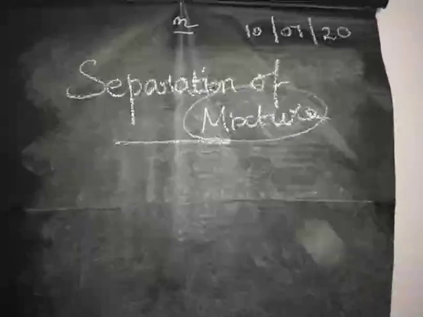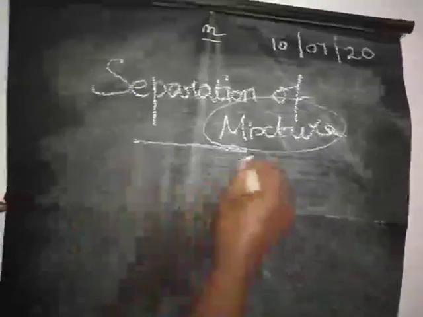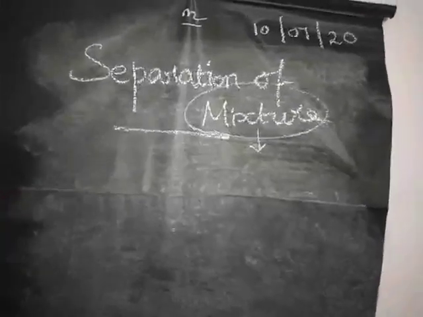Mixture is nothing but the combination of two or more elements, compounds or both, mixed in any ratio, that is called a mixture or impure substance.